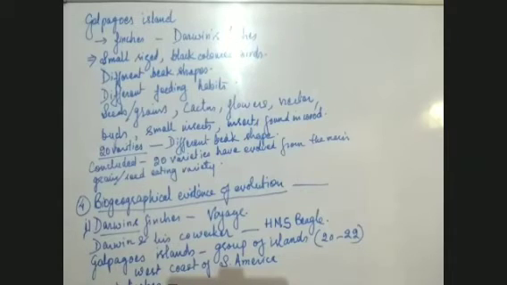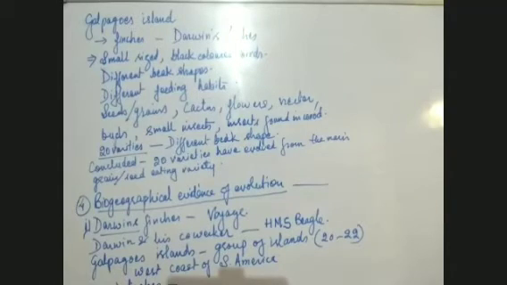What type of evolution is this? Anybody who can answer this question? From one variety, 20 or many different types of varieties evolved. What type of evolution is this? Can anybody answer this question, beta?